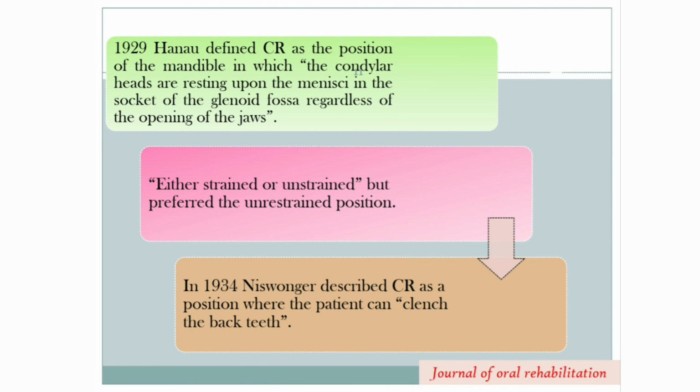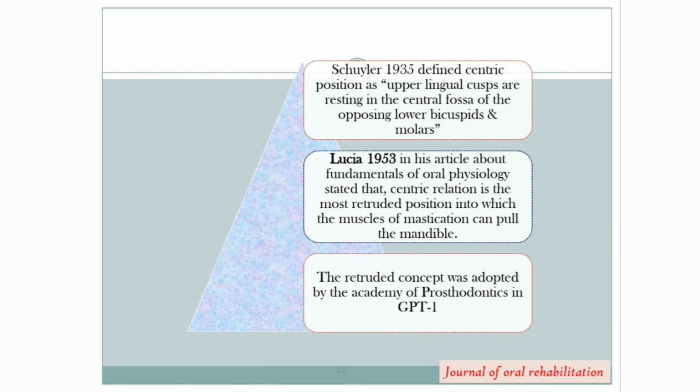In 1929, Hanau defined centric relation as the position of the mandible in which the condylar heads are resting upon the menisci in the socket of the glenoid fossa regardless of the opening of the jaws, either strained or unstrained, but preferred the unrestrained position. In 1934, Niswonger described centric relation as the position where the patient can clench the back teeth.